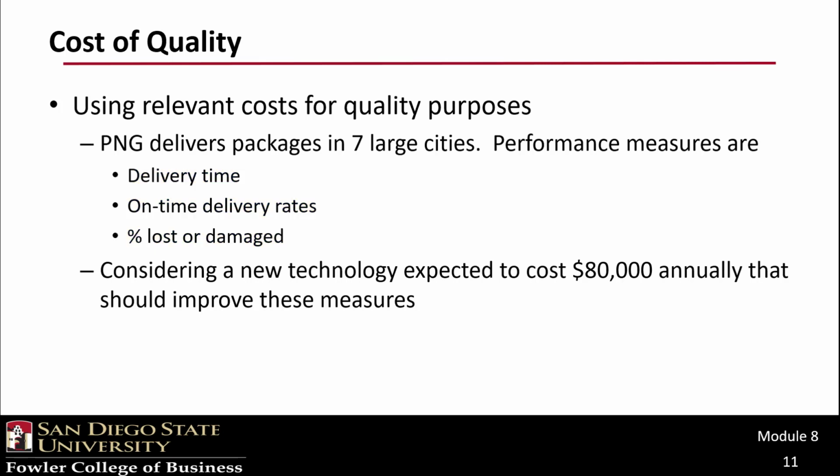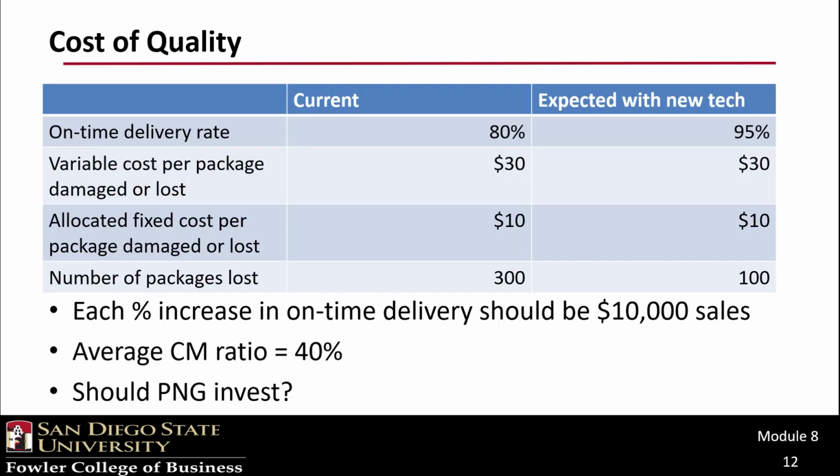P&G is considering a new technology that will cost $80,000 per year, but is expected to improve some of these measures. Here are the current measures of quality and the expected measures if the technology is put into place.